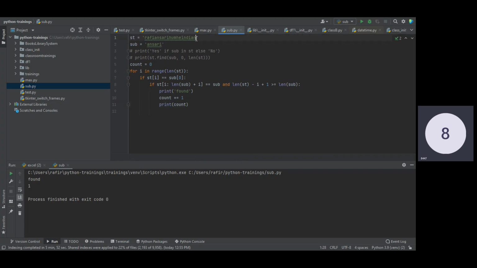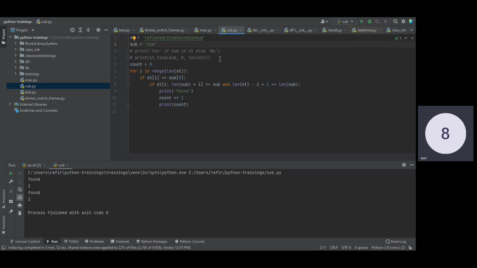After that, let's suppose hum only. Now I'm going to search this string again, hum. You can see the count printed found twice. So in this way, we can find a substring within a string by our own logic.